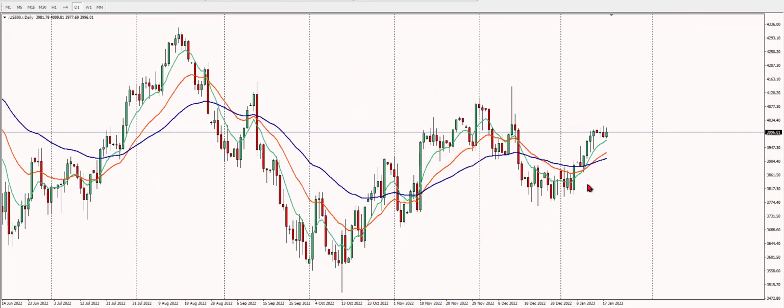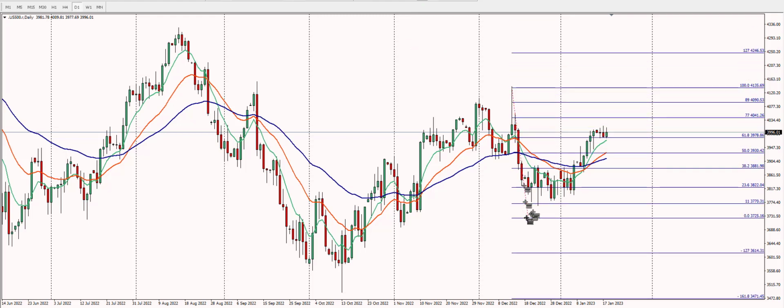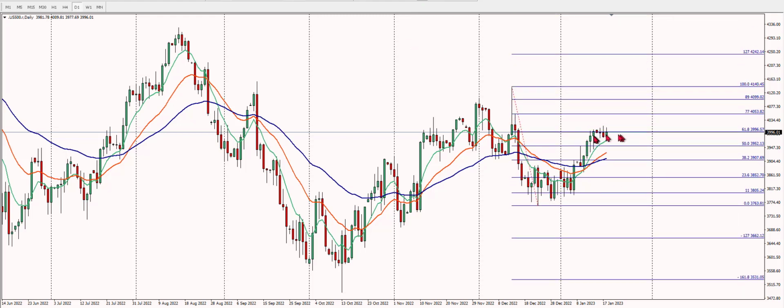The S&P 500 daily trend is up, 8 is above the 21, 21 is above the 50. If we look at the monthly high-low, price has also currently found resistance at the 61.8. I am waiting for a retracement down to the 21 or to the 50, or on the monthly high-low to the 38.2.